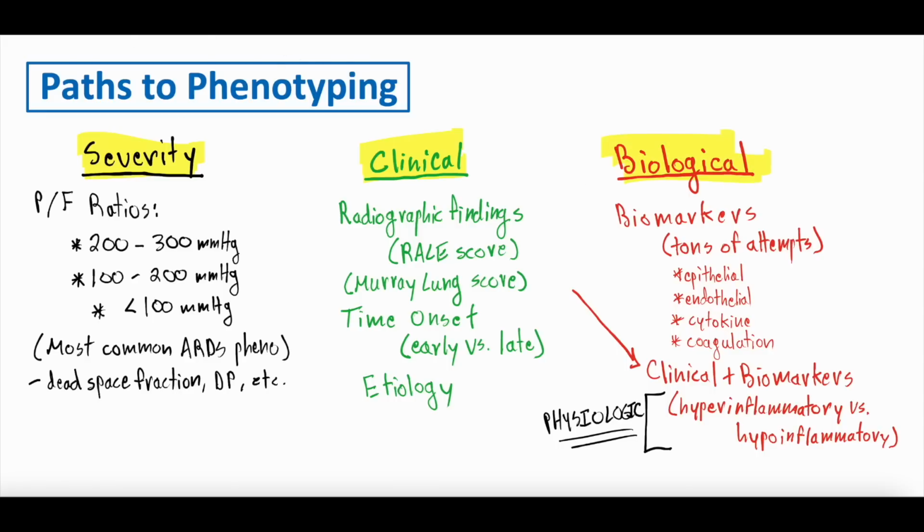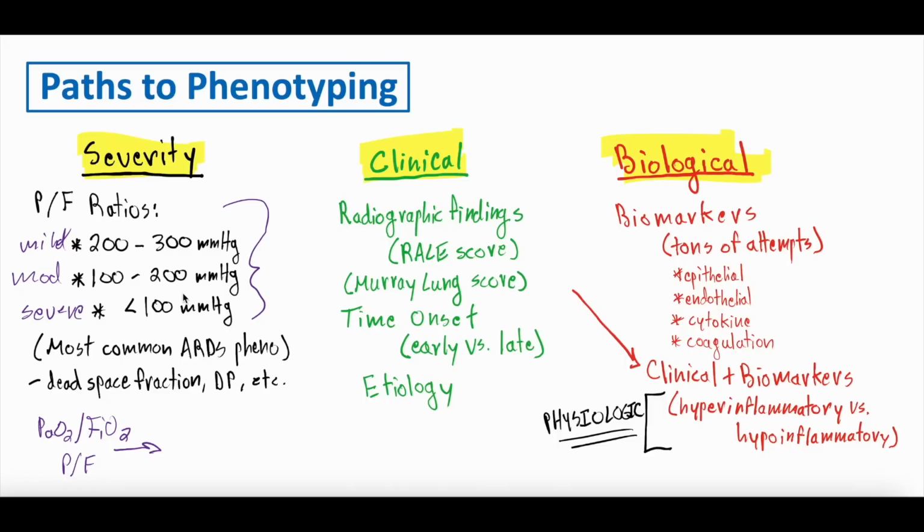So if we look at these three different things, we do probably recognize some phenotyping. Most specifically severity, the P to F ratios. This is something we do on ARDS patients. We calculate a PaO2 to FiO2 ratio, a P to F ratio. Okay, and this helps us understand the severity, as we see here. 200 to 300, mild. We actually can just write that in. 100 to 200, moderate severity. Less than 100 is severe.